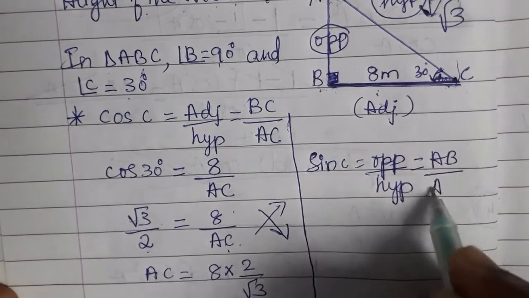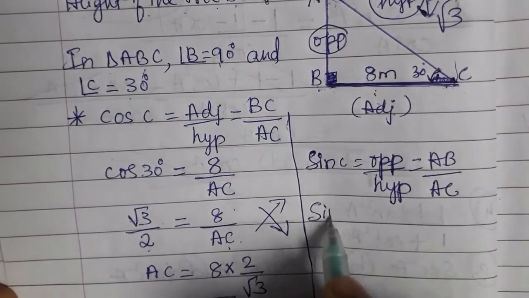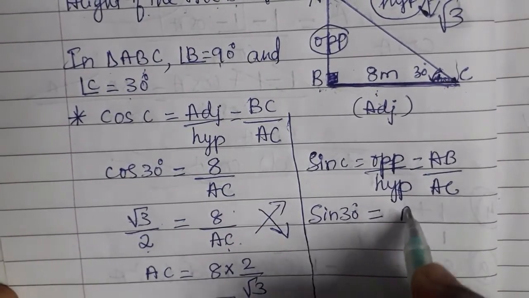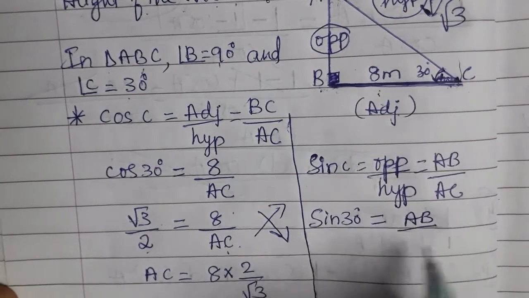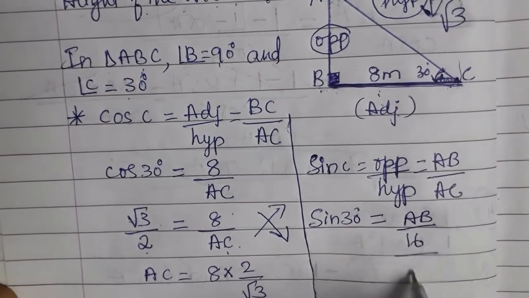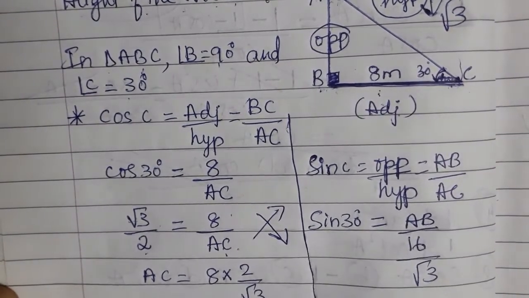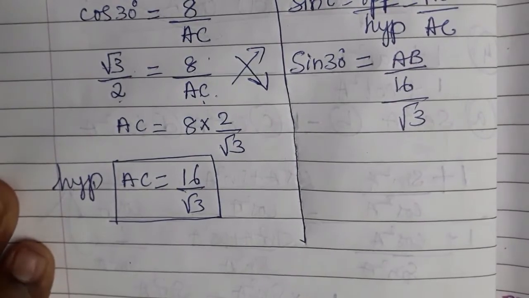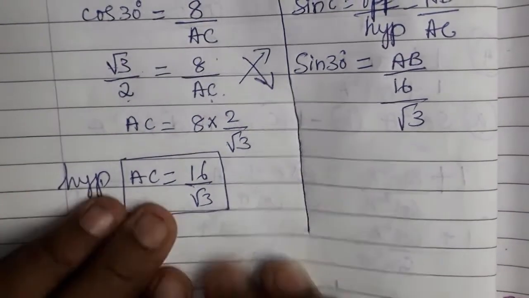What is hypotenuse? AC. So sine 30 degree is equal to AB by AC, and AC is 16 by root 3. Now what is sine 30? We know that sine 30 is nothing but 1 by 2.